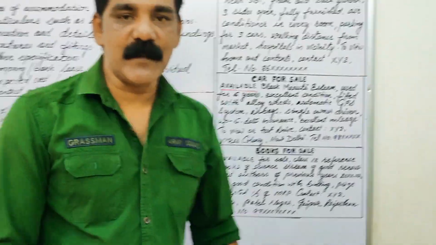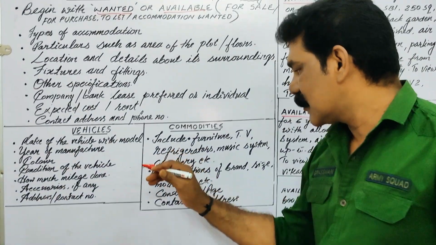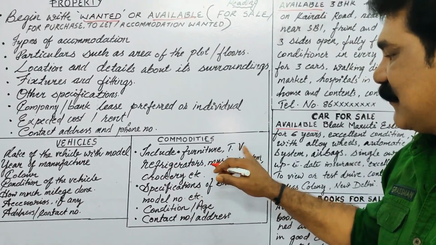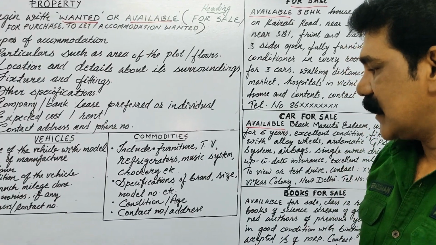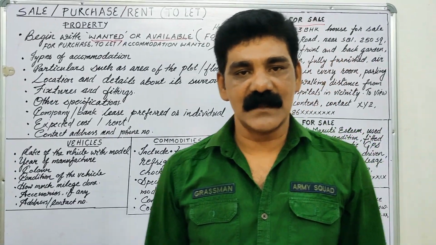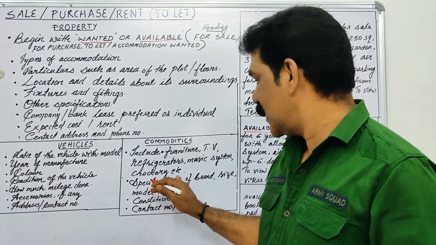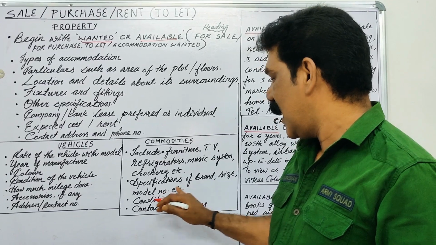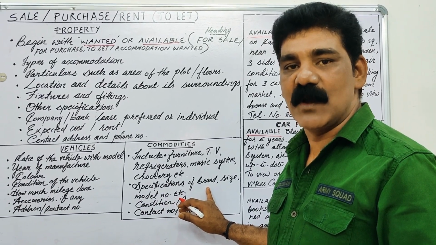Next one, that is commodities. The commodities you want to sell include furniture, TV, refrigerator, music system, crockery, etc. Suppose I want to sell my TV. In that case, I have to mention the commodity and the size of my TV, and the specifications of brand, which brand it belongs to.